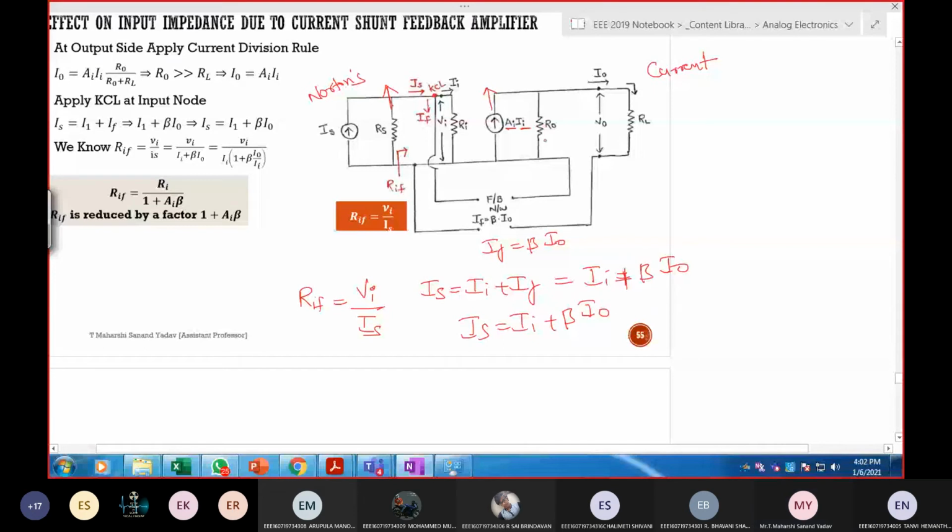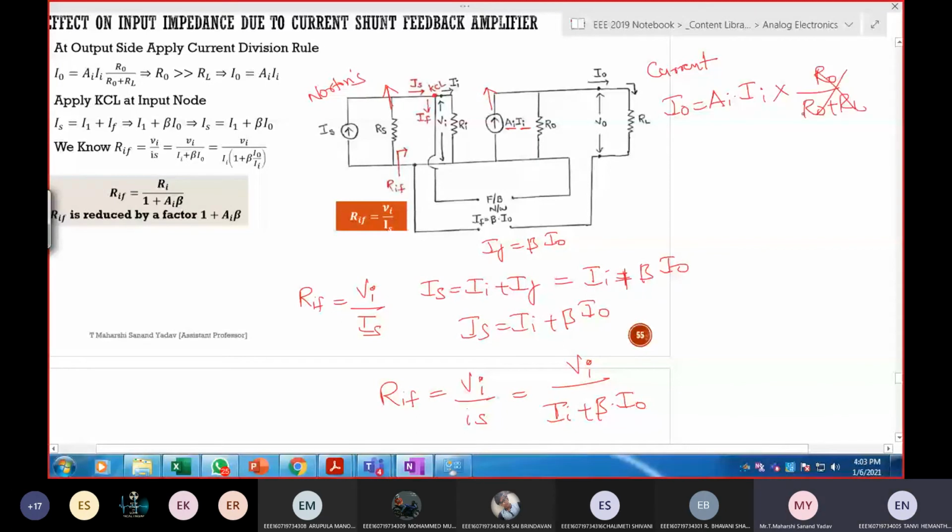Next, what should I do? RIF is equal to Vi by Is, which is nothing but Vi by II plus beta times I naught. Now I want the relation of I naught, so for that, apply the current division rule here. I naught is equal to AI into II into R naught by R naught plus RL. After the substitution of the condition, this gets removed.